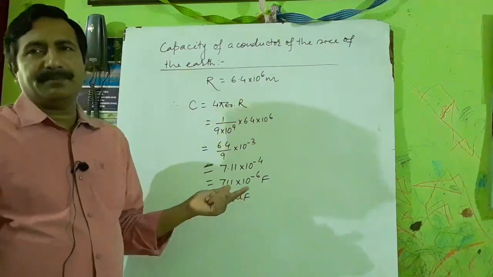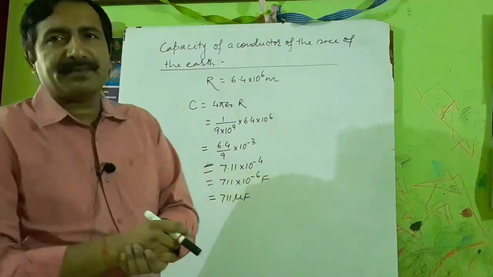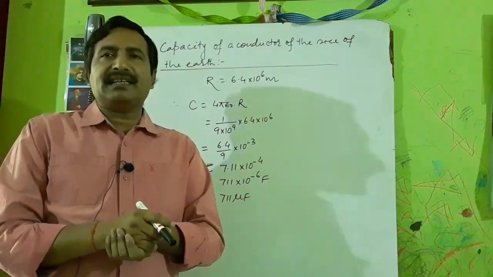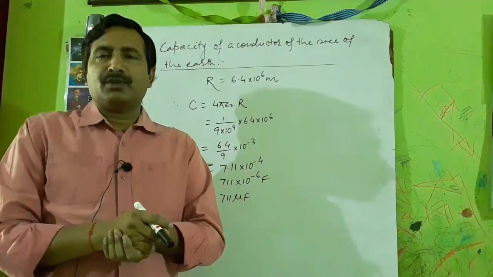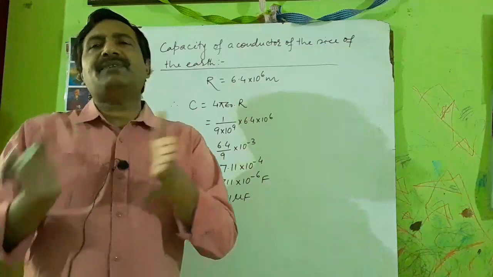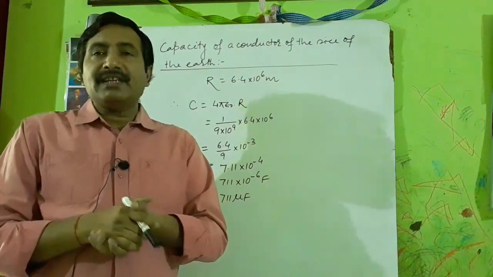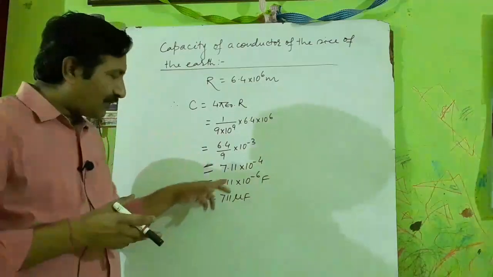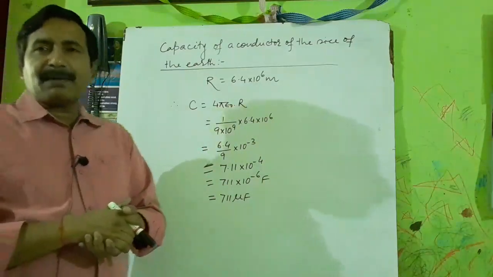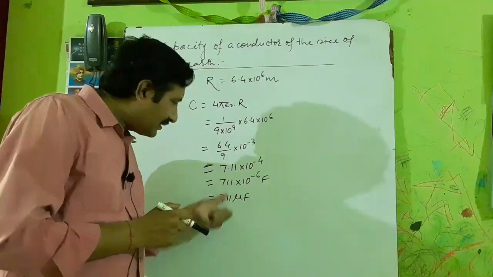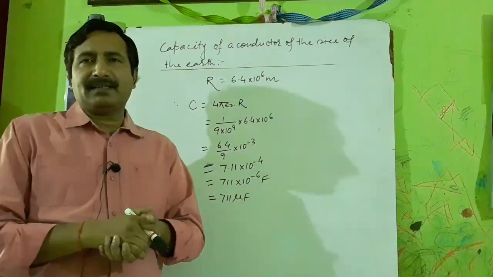What does it mean? What can you think from this calculation? That any conductor we have on the earth will definitely be much smaller than the size of the earth. And if the earth's capacity is this, the capacity of that conductor will be very, very much less than 711 microfarad.